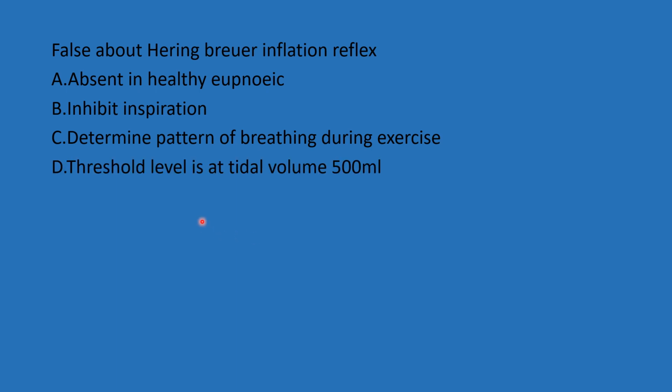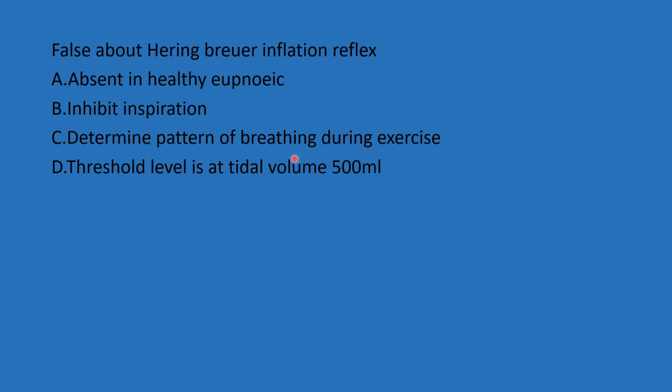Option D is the threshold level is at tidal volume 500 ml. 500 ml is the normal, so it is activated between a tidal volume of 1 to 1.5 liters. So the false statement about the Hering-Breuer inflation reflex is that the threshold level is at tidal volume 500 ml.